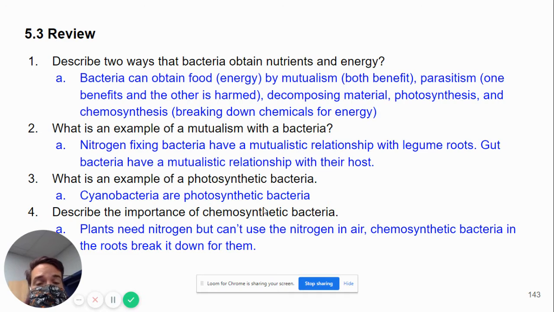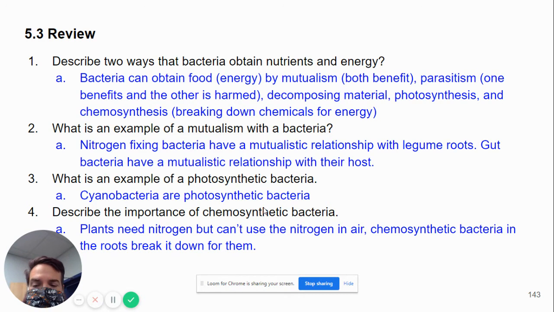They can get nutrients by decomposing material in soil or dead things or waste. Photosynthesis and chemosynthesis. What is an example of mutualism with a bacteria? Nitrogen-fixing bacteria have a mutualistic relationship with the roots of legumes like pea plants and peanuts. Gut bacteria, as mentioned before, have a mutualistic relationship with the host. What is an example of a photosynthetic bacteria? Cyanobacteria, also sometimes called blue-green algae, although they're not algae, they're bacteria.